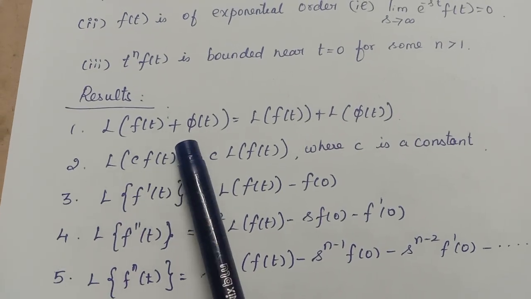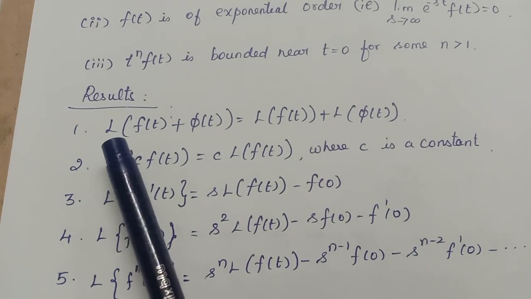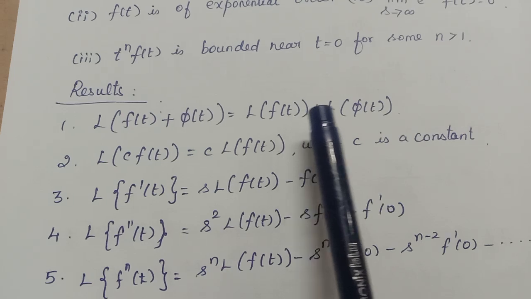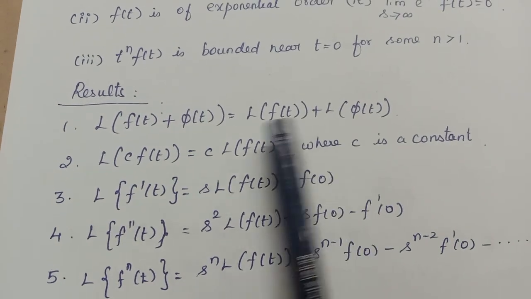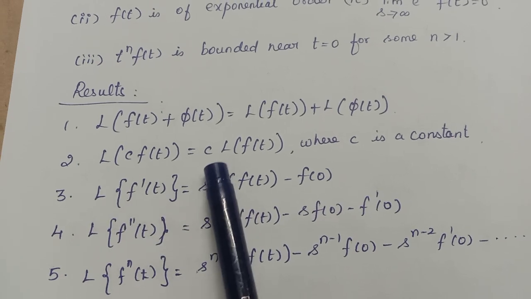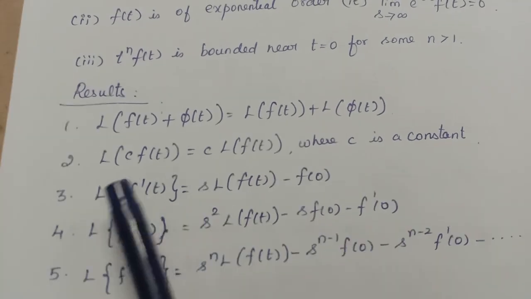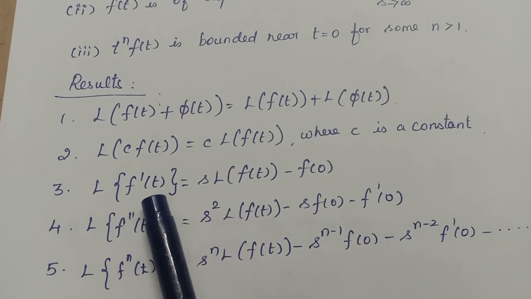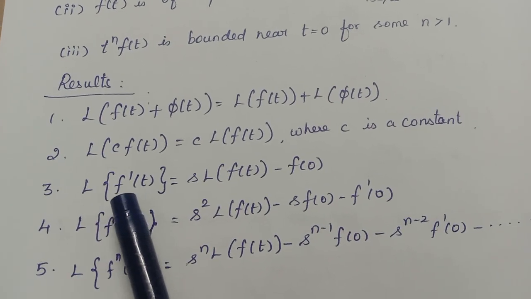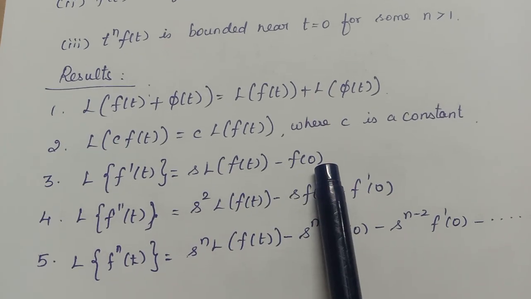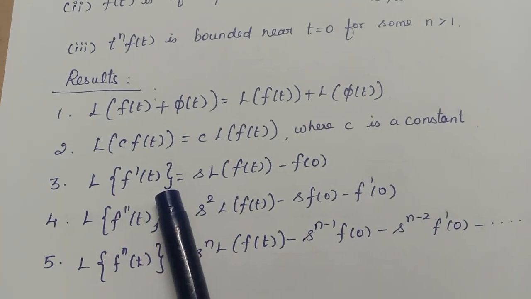Now if f of t and phi of t are two different functions, then the Laplace transform of f of t plus phi of t equals L of f of t plus L of phi of t. And L of c into f of t, where c is a constant, is equal to c into L of f of t. Next one, L of f dash of t. F dash means the first order derivative. It equals s into L of f of t minus f of 0. This is for the first order derivative.